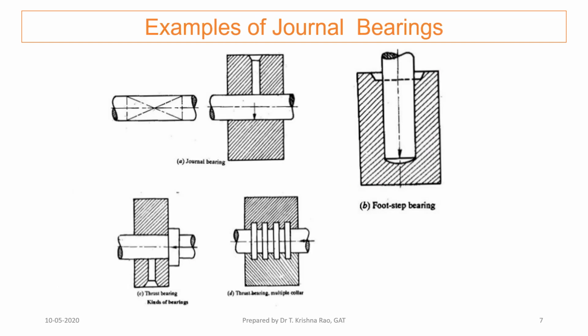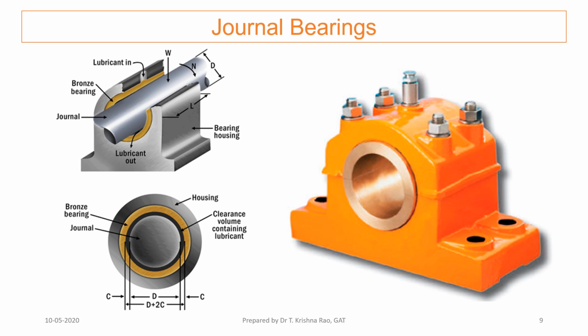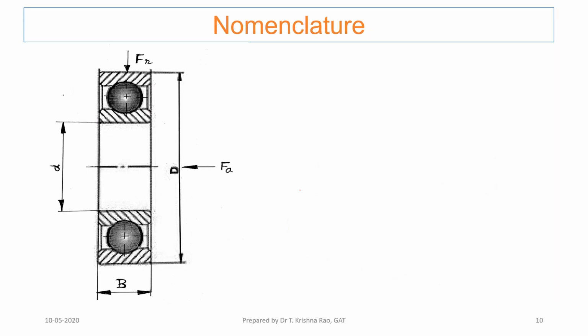Coming to journal bearings, we have a bush bearing, footstep bearing, and collar bearing. If the load is less, a single collar; if the load is more, a multi-collar bearing. This is a typical plummer block, which is a journal bearing, which you have drawn in your machine drawing. This is a colorful view of the plummer block. We have the shaft, which is supported on the bearing and separated by lubricating oil, to reduce the friction between the rotating member and the non-rotating member.